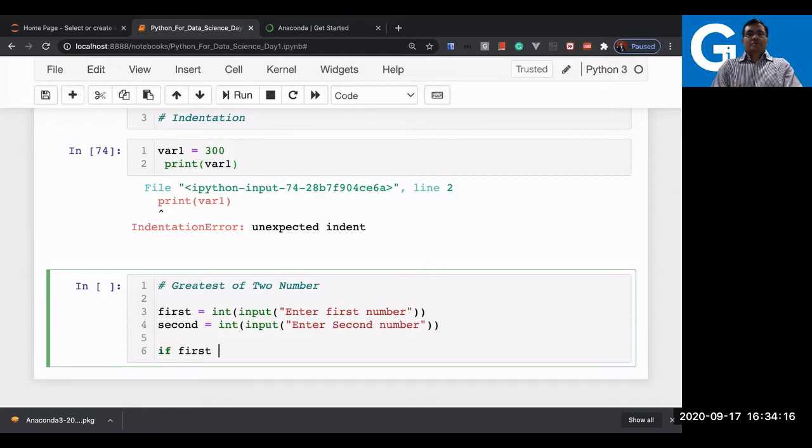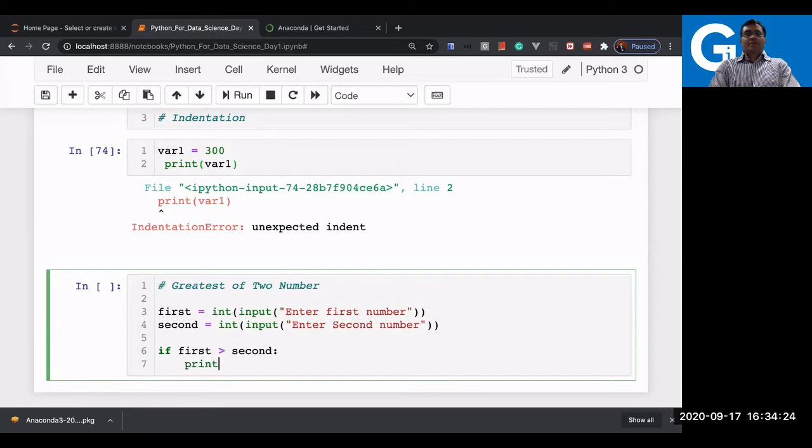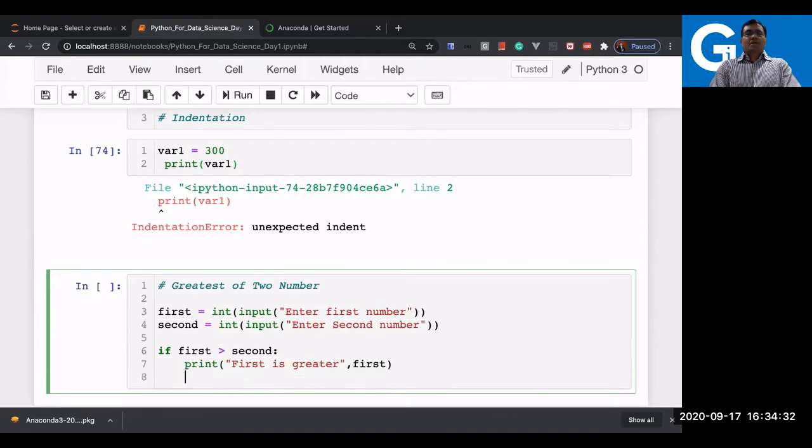If first greater than second, now here the indentation comes in. Just say colon and print first is greater. See, after the colon, you can see there's one tab. That is what indentation is. So here the indentation started, and here the indentation ends. Now my next block starts, that is the else block, colon, and now I'm printing second is greater.